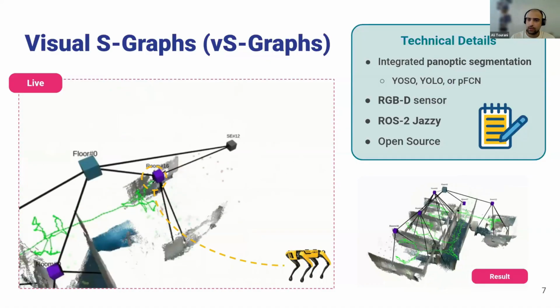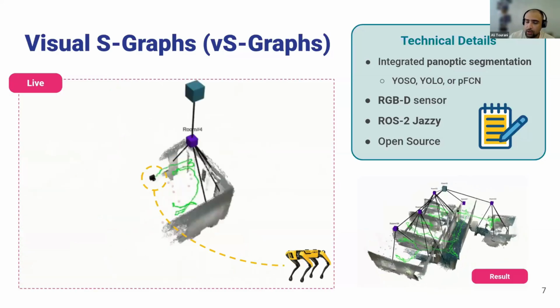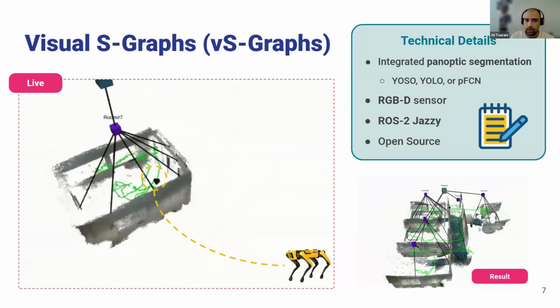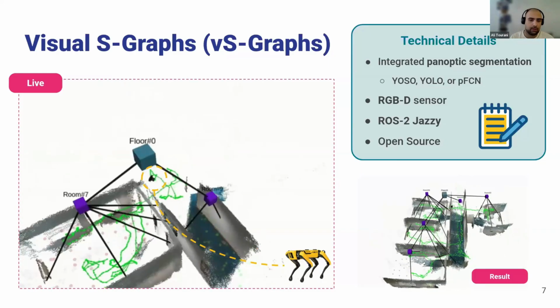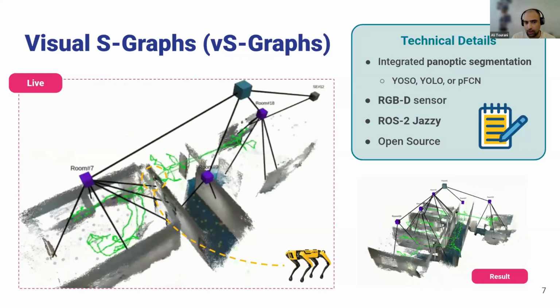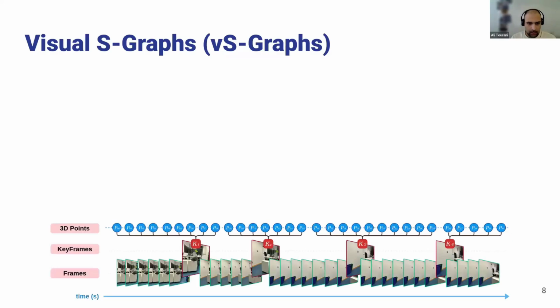And for the sensor, it works with monocular cameras, but we prefer for now the RGBD because we also have the depth information and we can better model the planar surfaces, including the walls and ground surfaces in the environment. And the good point is it's also open source, and I'm going to also introduce you to how to use it actually. So let's say we want to have a closer look at how the system actually works.